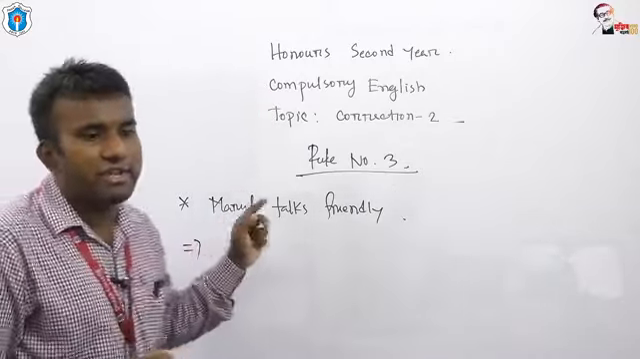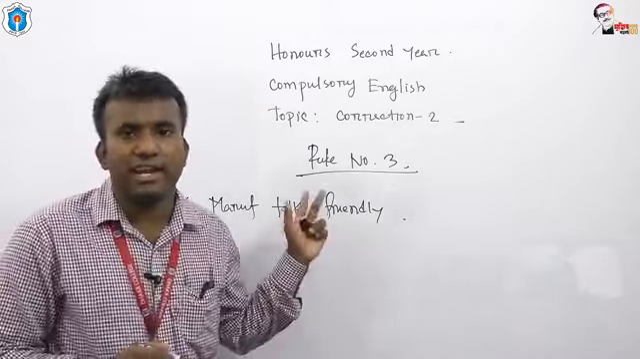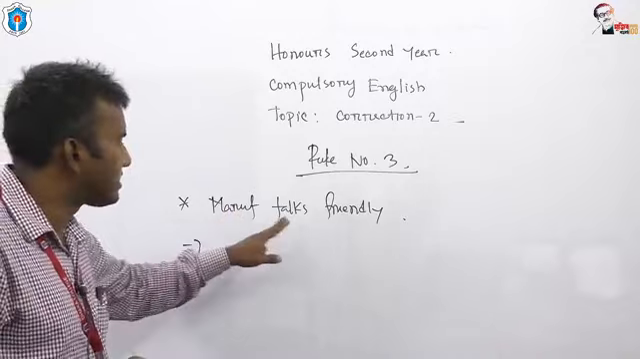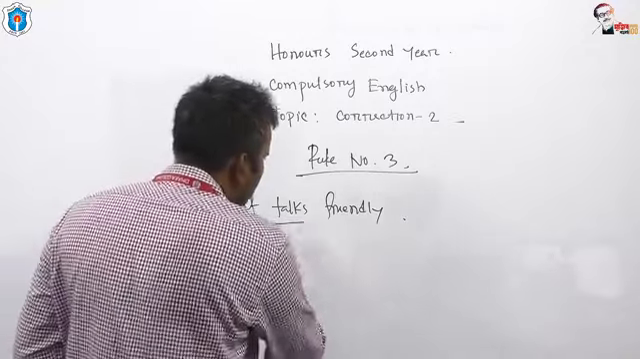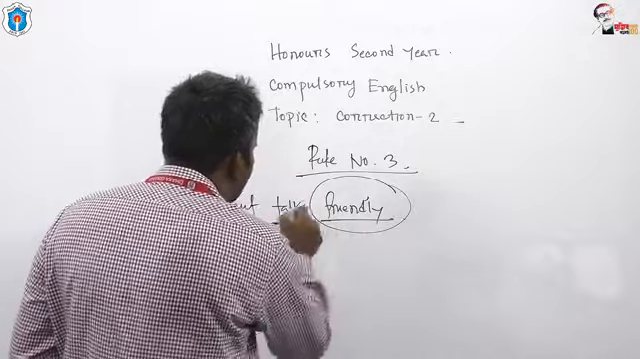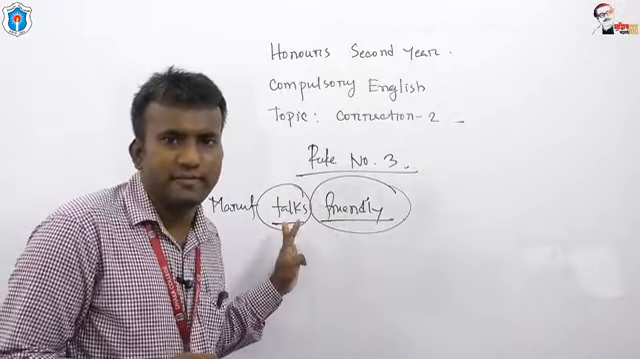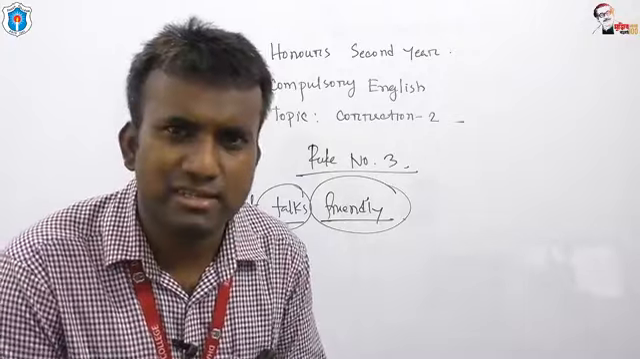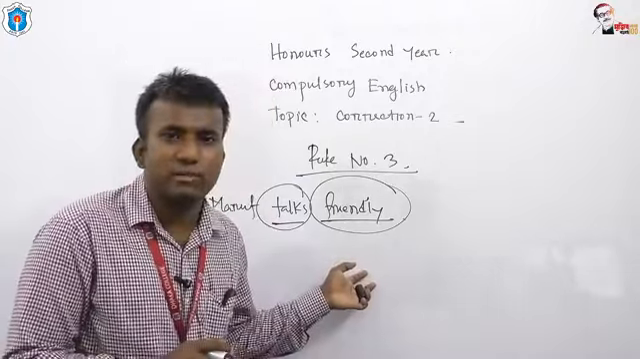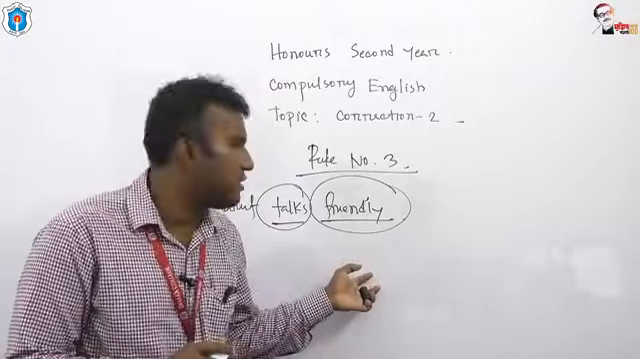This is a very interesting grammatical item. Here we have got three words or three parts of speech in this sentence. The first one is a noun, the second one is a verb. Here friendly modifies talks. That's why we can say